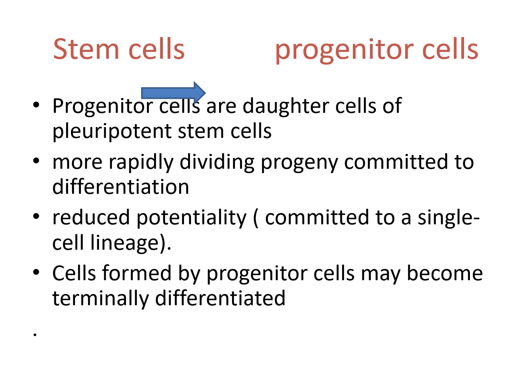When they divide, stem cells turn into progenitor cells. What are the progenitor cells? They are the daughters of the pluripotent stem cells. They are more rapidly dividing, committing to differentiation, but they have a reduced potentiality, which means that they are committed to a single cell lineage. When they divide, they give only one type of cells. They do not divide to give many types of cells. They have reduced potentiality compared to the stem cells. And cells from the progenitor cells become terminally differentiated.